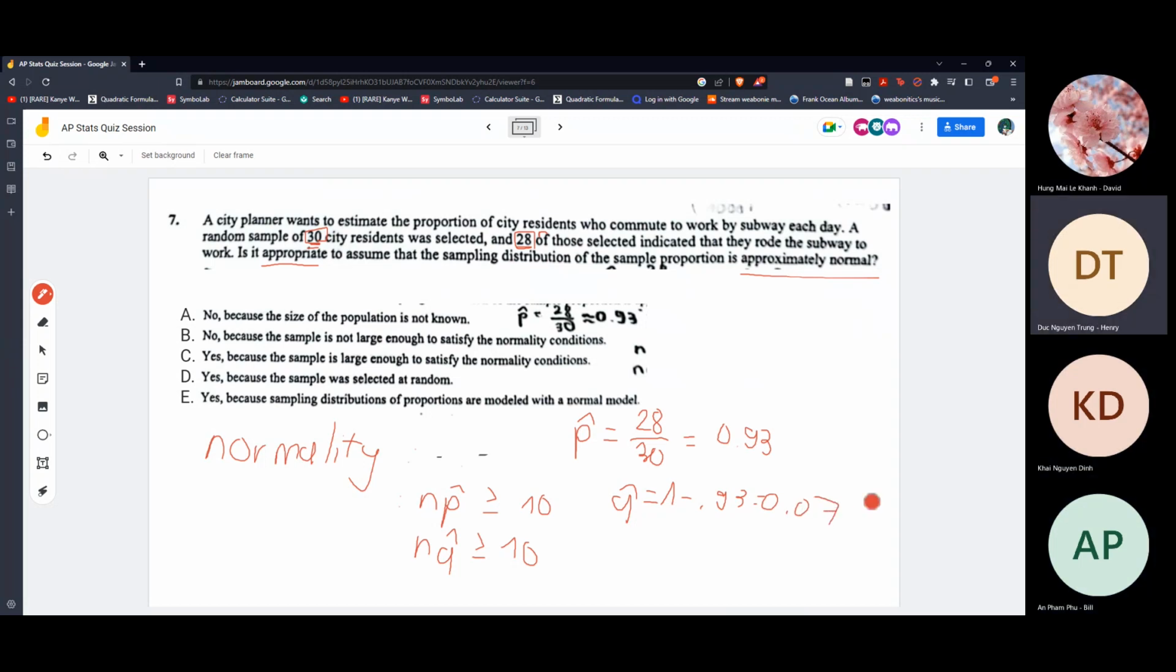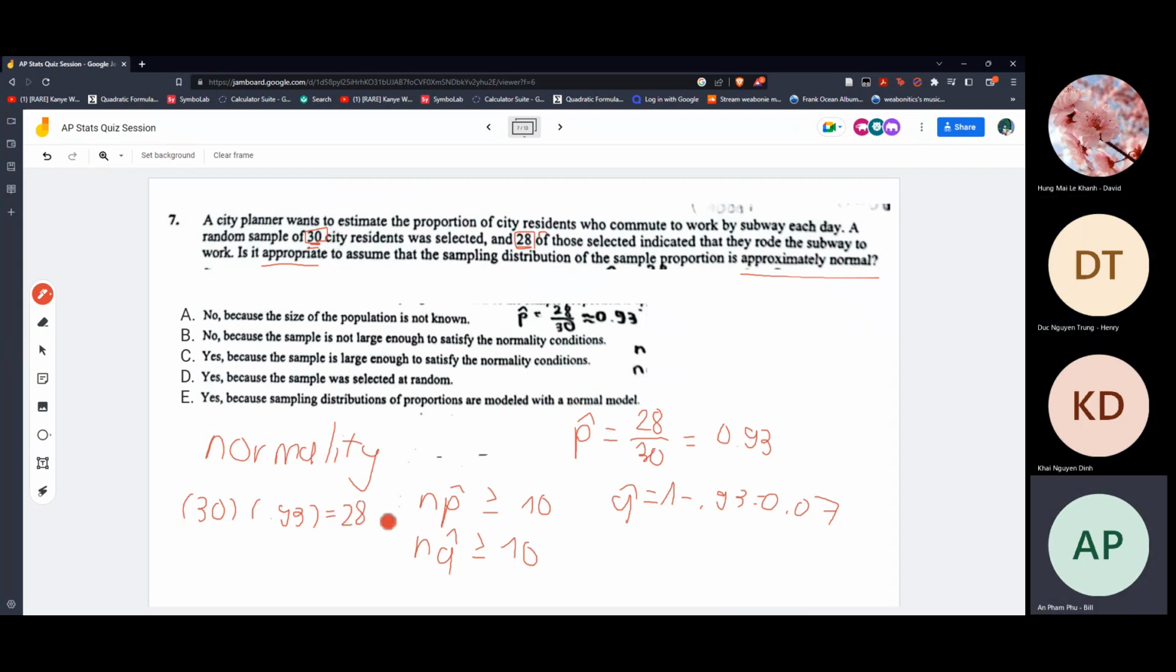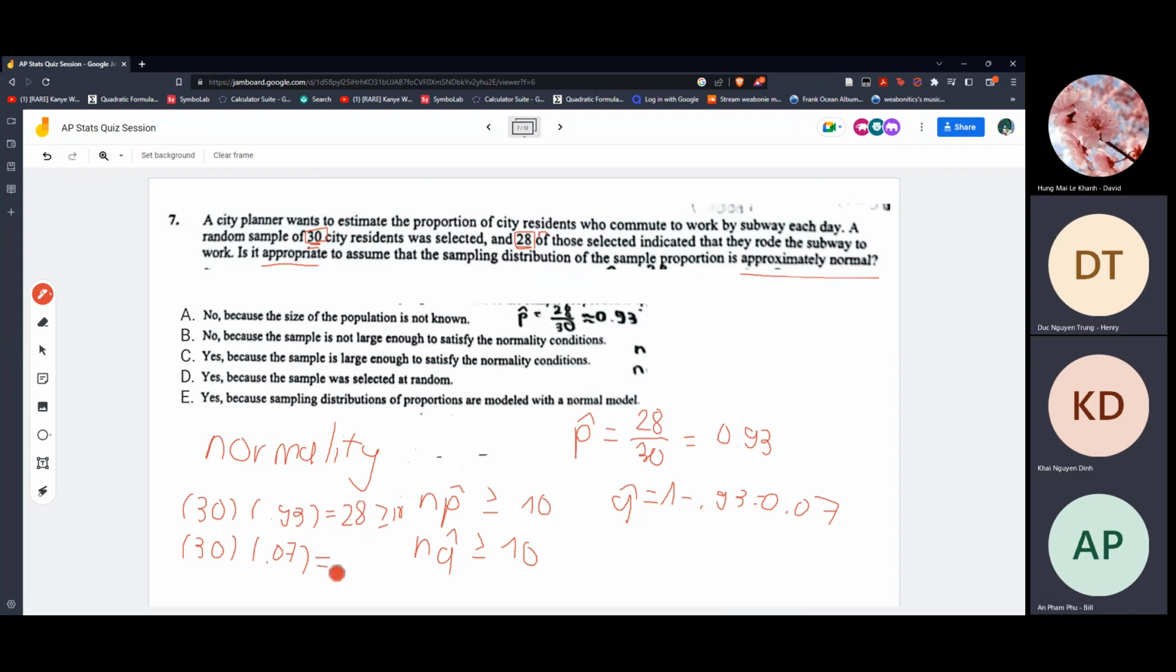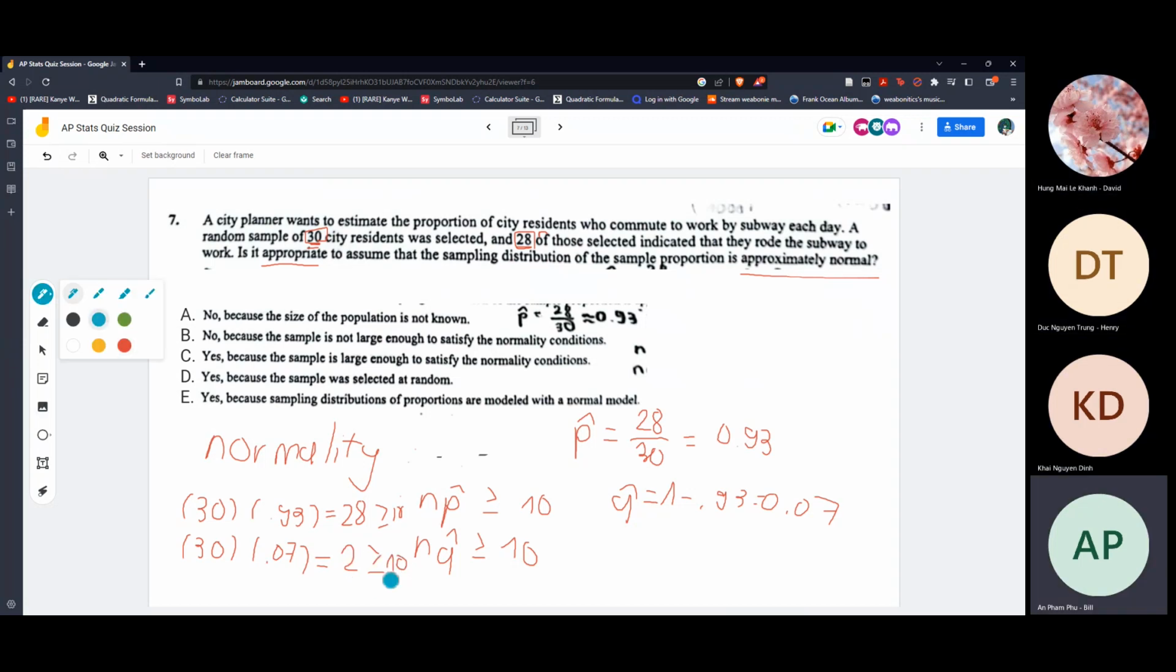Now we just gotta test them. So the first is np. We take 30 multiplied by 0.93, which is about 28. That's easy. However, for the second one, n multiplied by 0.07 gives you about 2.1. This is not bigger than 10. That is not right. So therefore, it fails.